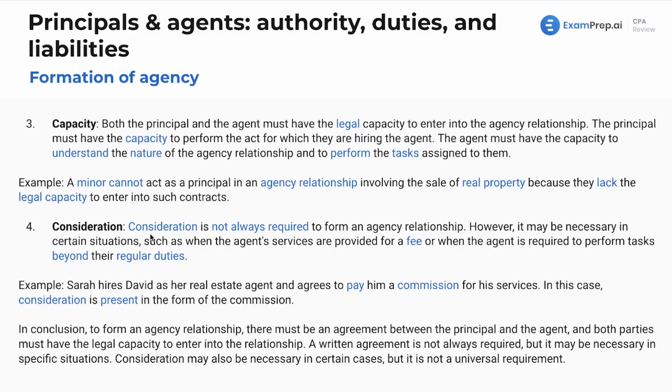Consideration. Now, consideration is essentially just payment. Consideration is not always required to form an agency relationship. However, it may be necessary in certain situations, such as when the agent's services are provided for a fee, or when the agent is required to perform tasks beyond their regular duties.